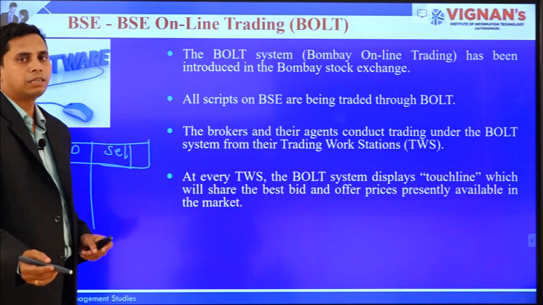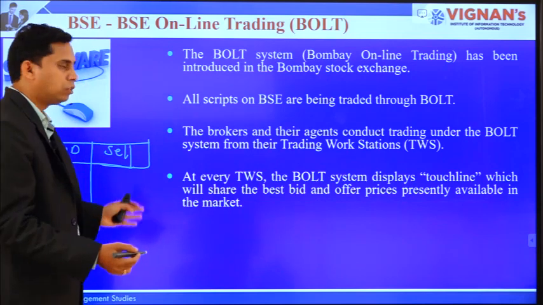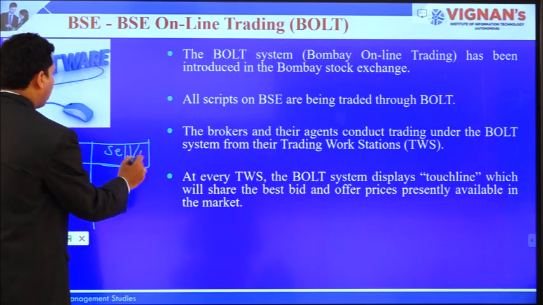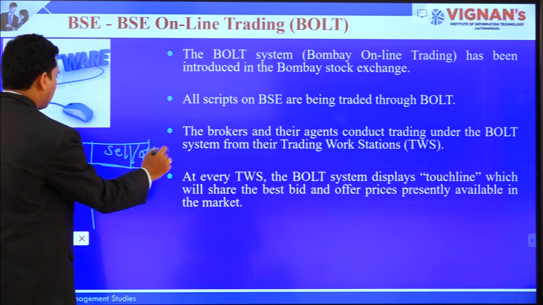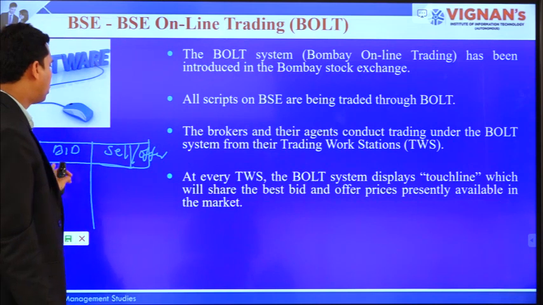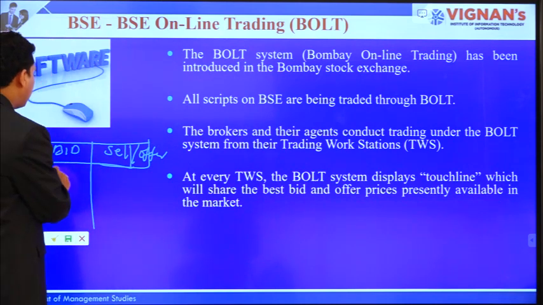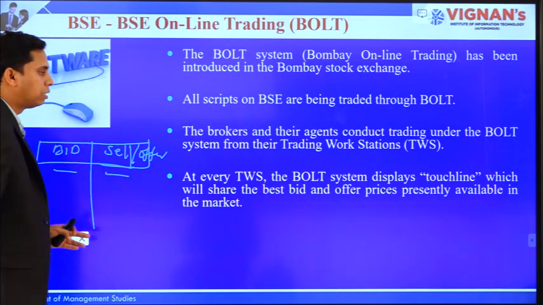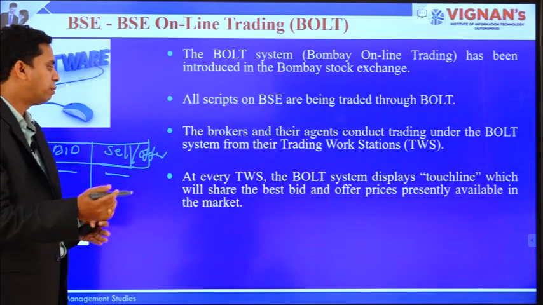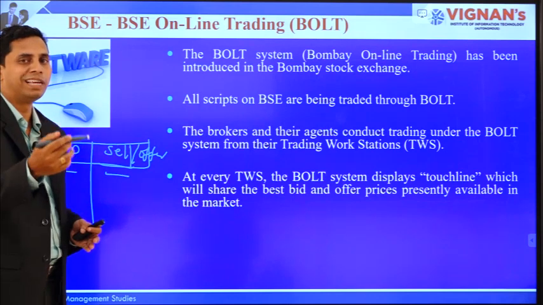Bidding is nothing but buying, and selling you know very well, which can also be called an offer. Based on the bid price and the sell or offer price, the trade will be matched and the shares will be executed.